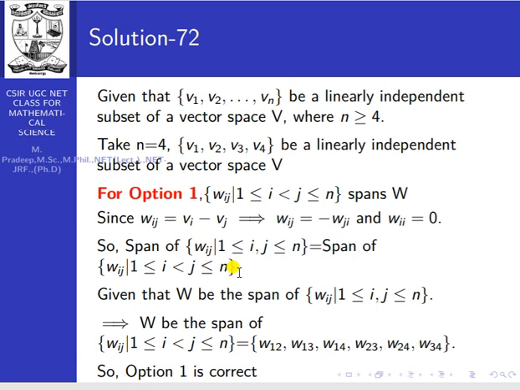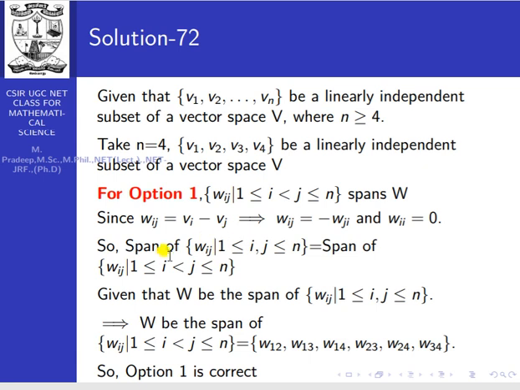Suppose we expand these elements. For n equal to 4, when you construct them as a matrix, these are the elements: W11, W12, W13, W14, and W21, W22, W23, W24, W31, W32, W33, W34, and W41, W42, W43, W44.